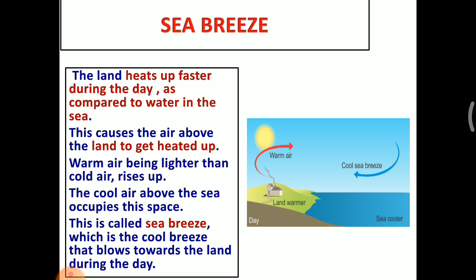This is called sea breeze, which is the cool breeze that blows towards the land during the day. The warm air from the land rises up, and the cool air from the sea occupies the space of the land. So this process is called sea breeze.